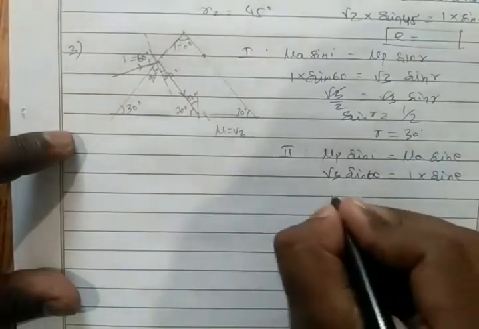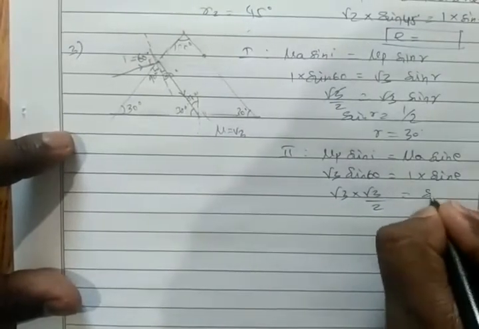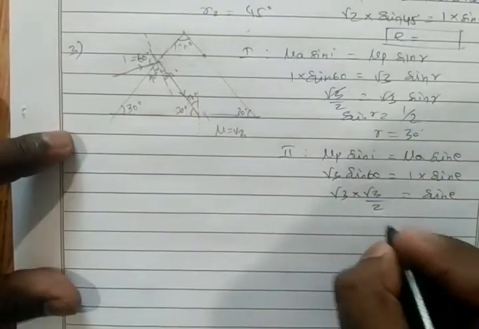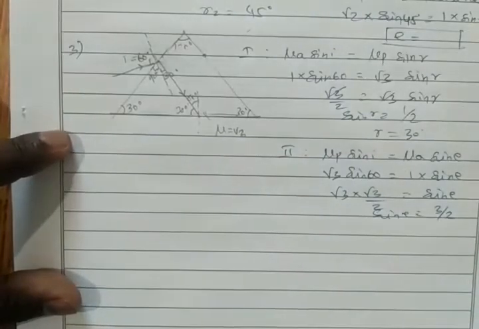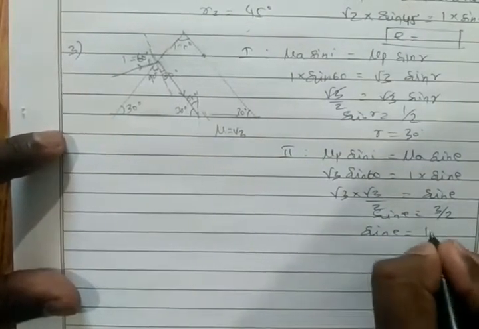Okay, so the value of sin 60 is root 3 by 2, equal to sin E. Then root 3 will become 3 by 2. So sin E equal to 3 by 2. What we have here, sin E equal to 1.5.